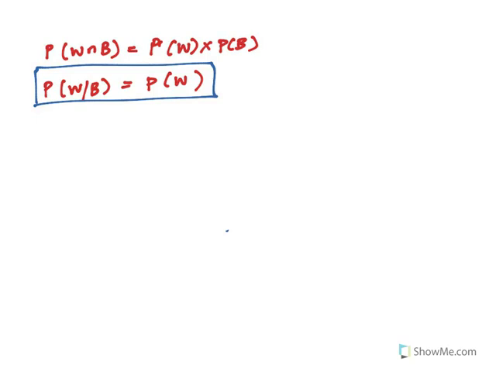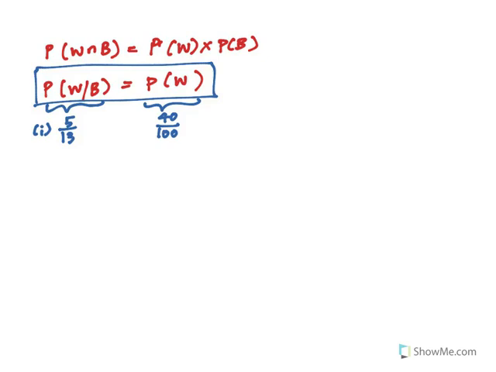What's the probability of W given B? We found it earlier: it is 5 over 13, as found in part 1. But what is the probability of W, meaning the probability of women? It is a total of 40 upon 100. You can see they are not equal.